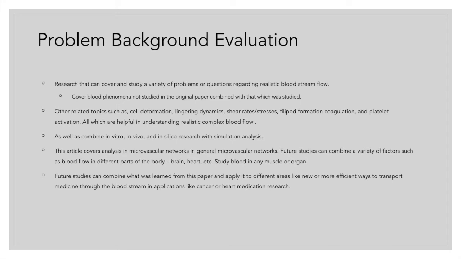Also, the original article analyzes general microvascular networks, where new studies can combine a variety of factors such as blood flow in different parts of the body, like the brain, the heart, or a particular muscle or organ. Future studies can also do a better job in combining in vitro, in vivo, and in silico research with simulation analysis. Researchers can also take a close look at complex microvascular blood flow with emphasis on transportation of medication through the bloodstream, for example, in cancer or heart disease research.